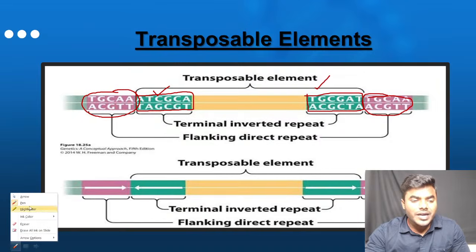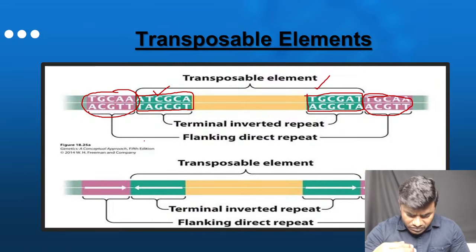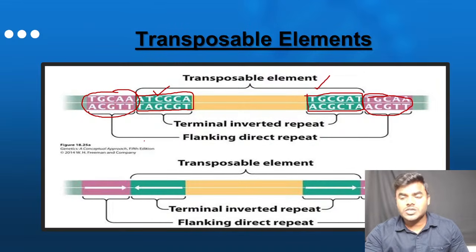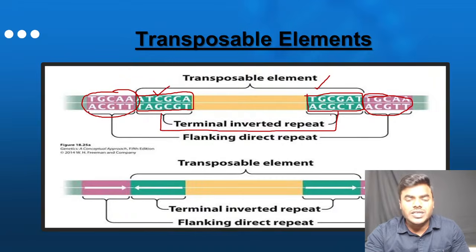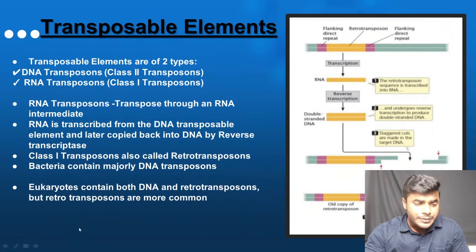Whenever the transposable element moves from one place to another, the terminal inverted repeats also move. There is no doubt about it. But do you think the flanking direct repeats will move along with the transposon? Never ever. Please don't get confused with that.